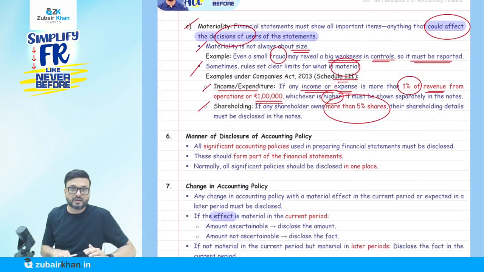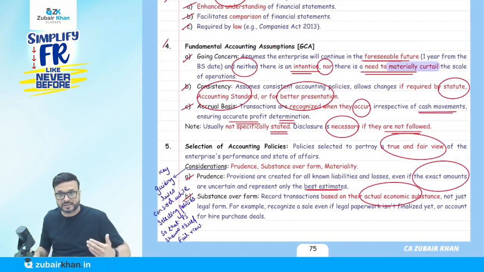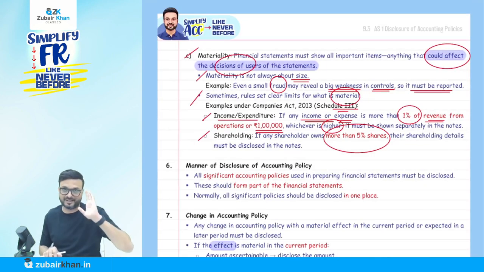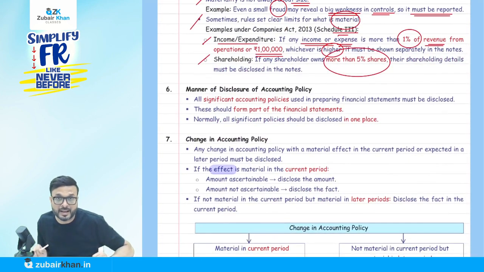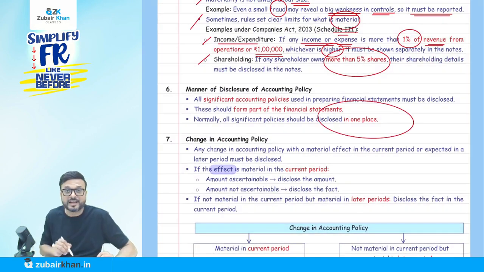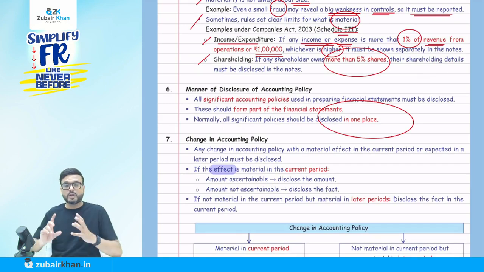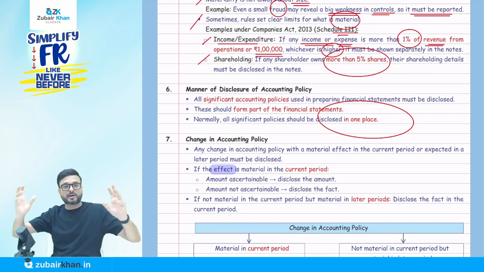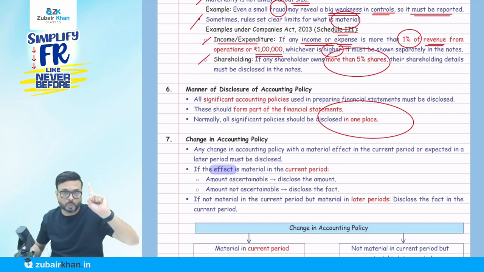Okay, so now we have discussed that when we do the selection of accounting policy, we have to take into consideration prudence, substance over form, and materiality. Now quickly we will cover the manner of disclosure of accounting policies. All relevant accounting policies should be disclosed at one place. We cannot be selective, like accounting policy related to fixed assets on the first page, then related to inventory on the third page. No. All accounting policy disclosure should be made at one place.